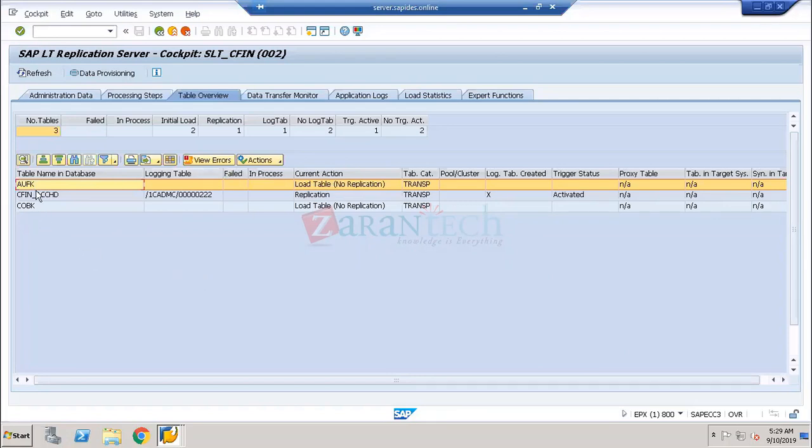One table is related to FICO, the second table is related to controlling, and the third table is related to AUFK, which relates to the cost object. So these are the three tables that have to be built for the configuration. Second, these are logical tables; we call them logical tables. I'll come one by one, step by step.